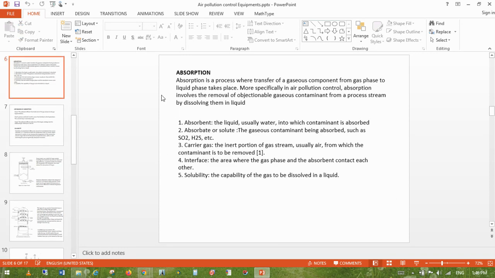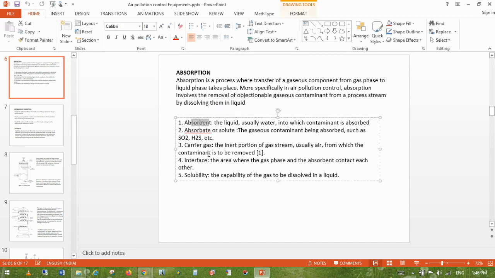In the absorption process, the solute is called the absorbate, and the solvent is called the absorbent. These are the parameters. The carrier gas means the whole gas without the contaminant, and the interface is the contact between the gas and the liquid phase.